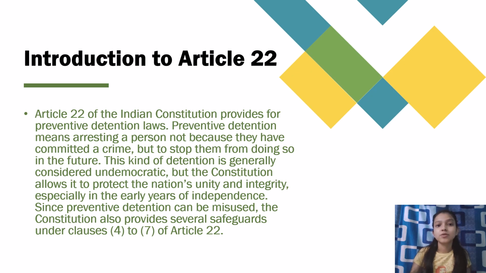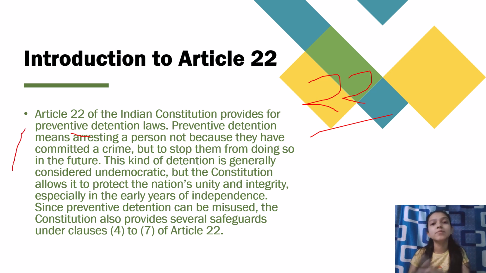So let us know first what is in Article 22. Article 22 of the Indian Constitution provides for preventive detention law. So all the preventive detention law is added under Article 22 of the Indian Constitution only. Preventive detention means arresting a person not because they have committed a crime but to stop them from doing so in the future. So this is the very meaning of preventive detention.